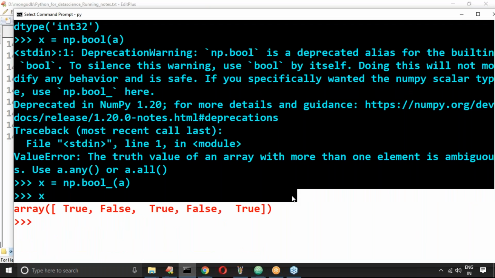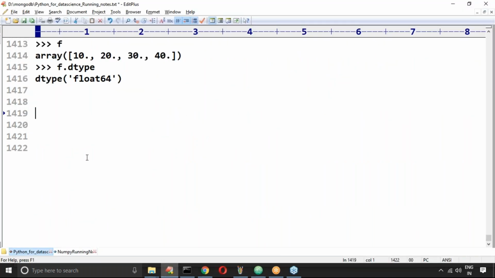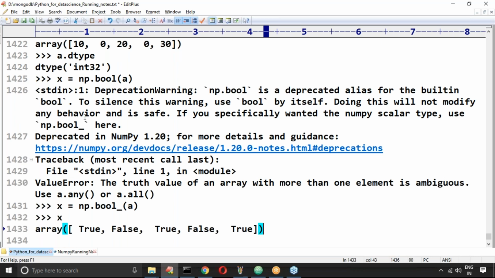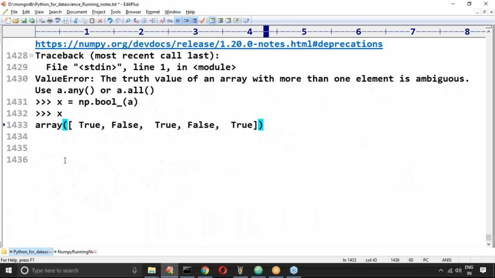Are you feeling difficulty understanding this terminology? Any doubt? That's all. So what various data types are there in NumPy?